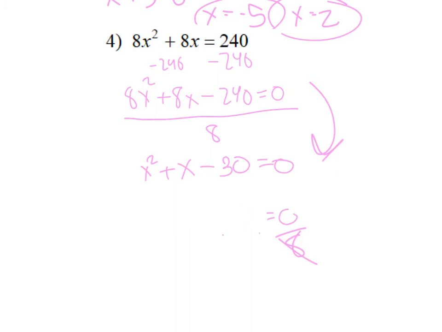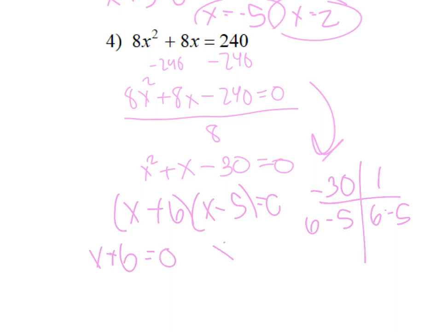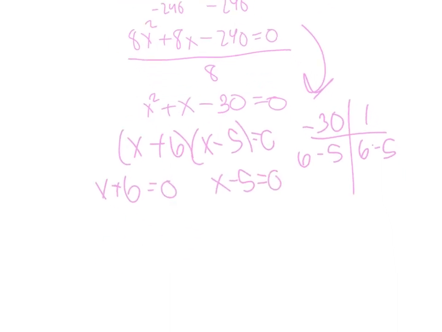So I now want to factor this. So a is 1, which is very helpful. So factors of negative 30 that add up to 1. That would be 6 and negative 5. 6 is a positive 6. So then we're going to do x plus 6, x minus 5 equals 0. You set each expression equal to 0, and then x is going to equal negative 6, and x is going to equal 5.